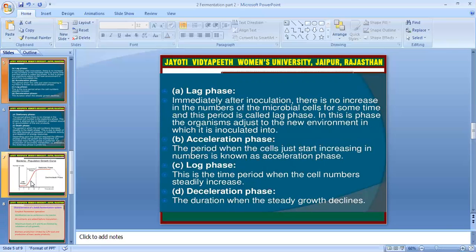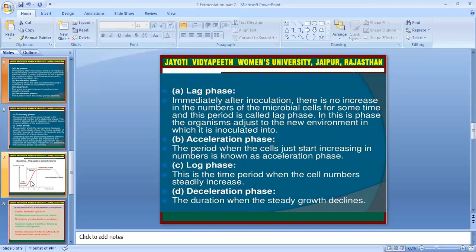In lag phase, immediately after incubation, there is no increase in the number of microbial cells. For some period of time, this is called the lag phase. In this phase, the organism adjusts to the new environment in which it is inoculated. That means this is the preliminary phase where microbial cells adjust to the particular environment.